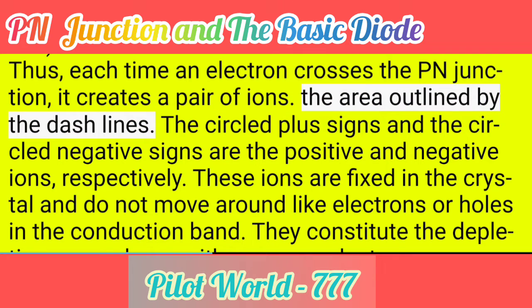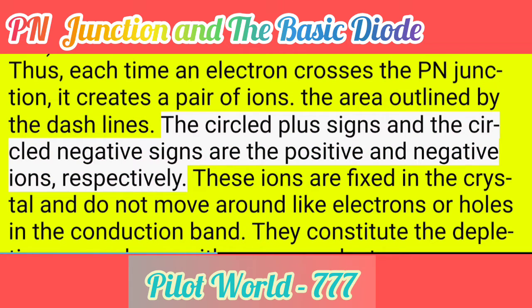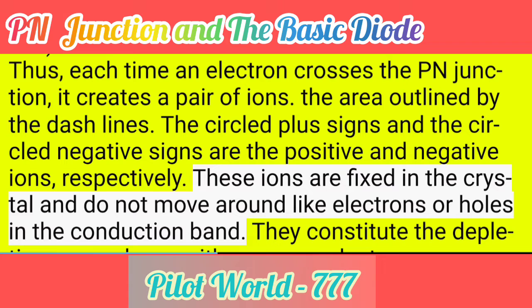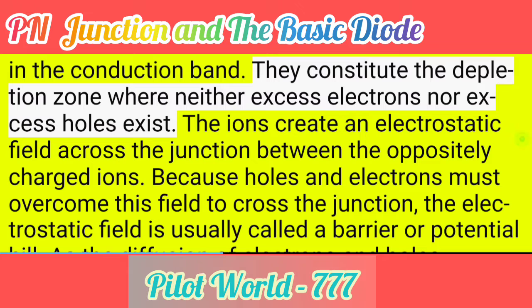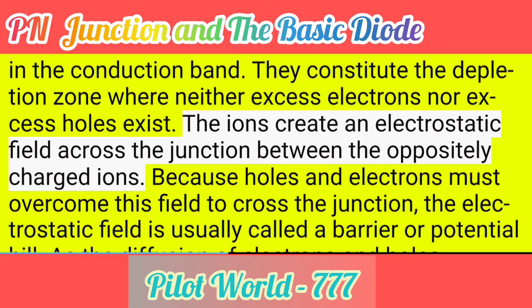The area outlined by the dashed lines. The circled plus signs and the circled negative signs are the positive and negative ions, respectively. These ions are fixed in the crystal and do not move around like electrons or holes in the conduction band. They constitute the depletion zone where neither excess electrons nor excess holes exist. The ions create an electrostatic field across the junction between the oppositely charged ions.